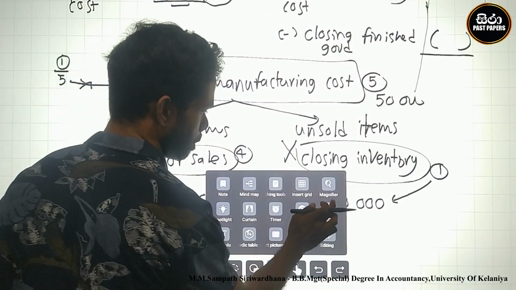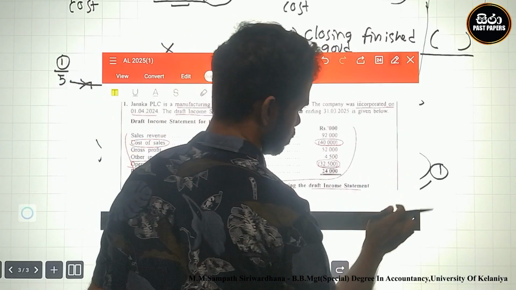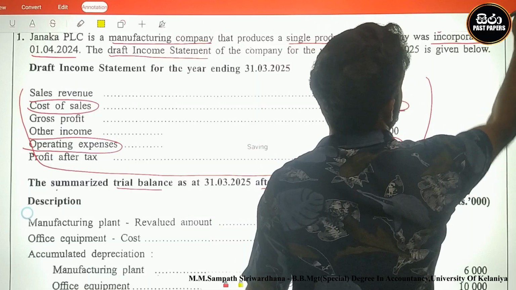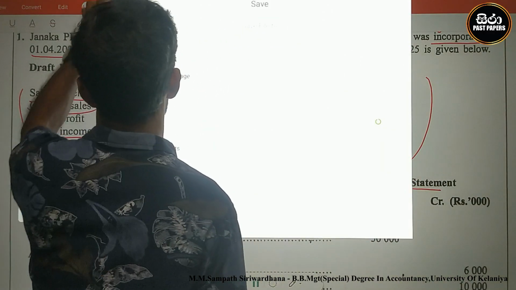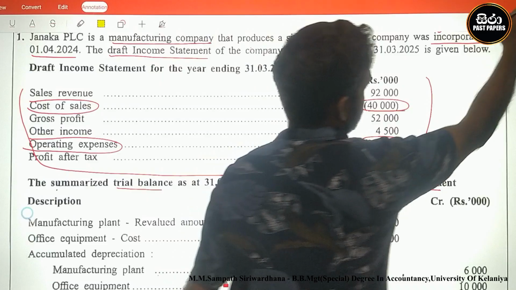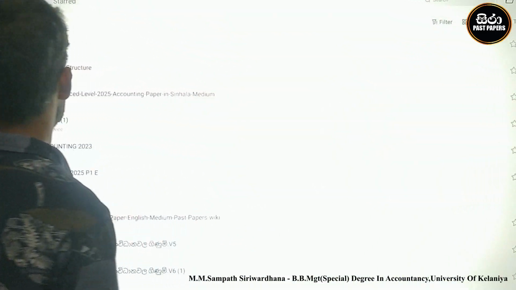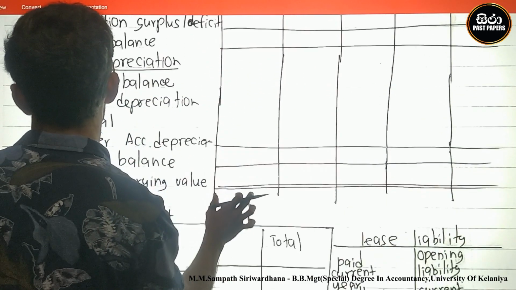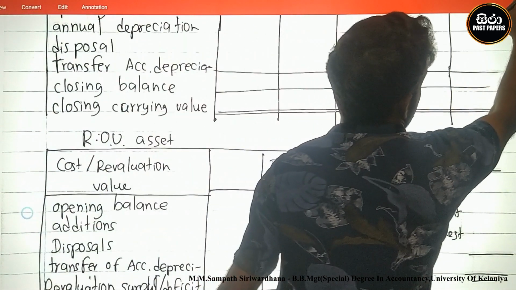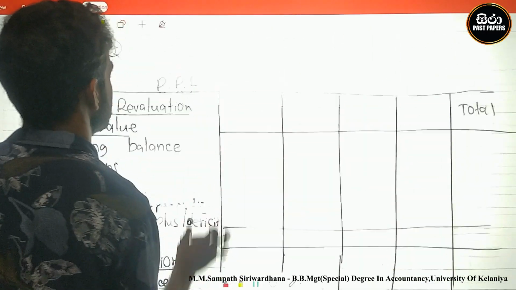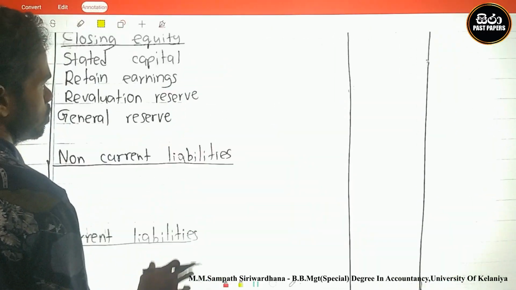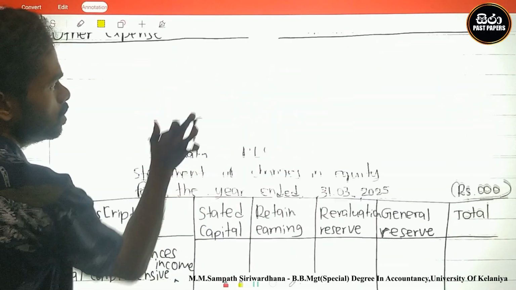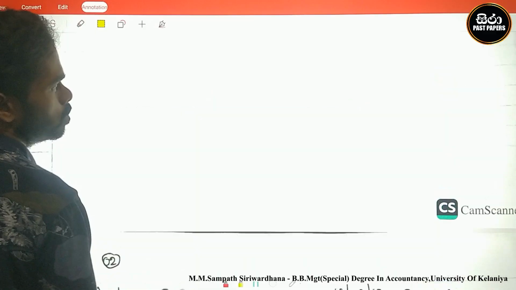What is that? The answer sheet. I go to the answer sheet. Look here, our answer sheet. There is a structure now. I already prepared a note about cost of sales.